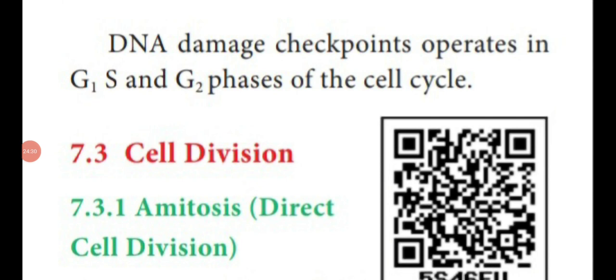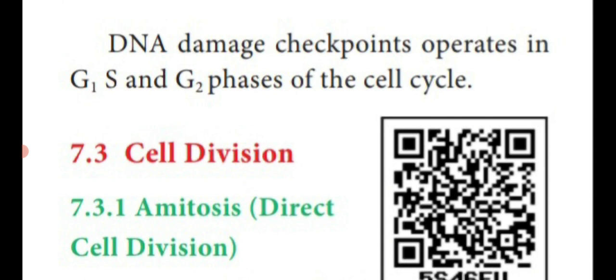Dear students, not only that, apart from the formation of the protein promoter factor, the DNA damage checkpoints also operate in G1, S and G2 phases of the cell cycle. So sometimes DNA damage also takes place, and it is detected in the checkpoint region. This checkpoint region is present in all the three stages, that is G1, S and G2. So these three are totally known as interphase.